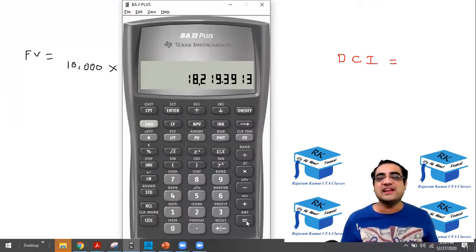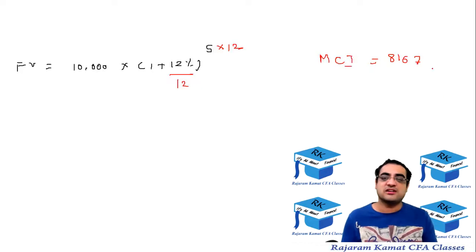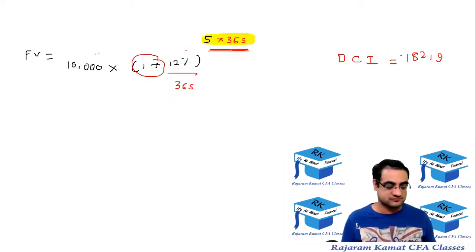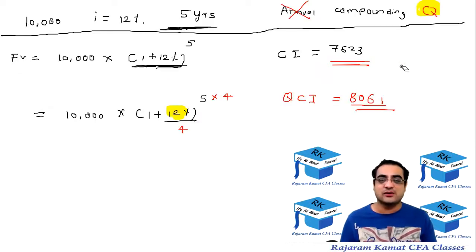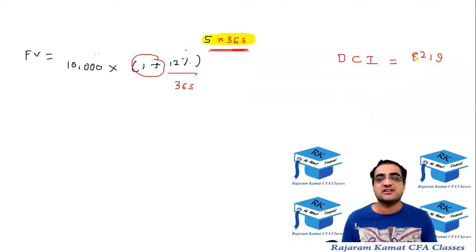Okay, so the daily compounded amount works out to 18219, higher than it was earlier. This is not the interest, sorry. From that, you have to subtract the principal. So the compound interest is 8219, higher than 8167. So as the compounding frequency increases, the interest that you will get will increase. With annual compounding it was 7623. When compounding was made quarterly, it increased to 8061. Then when it is made monthly, it increased to 8167. Now it has increased to 8219.